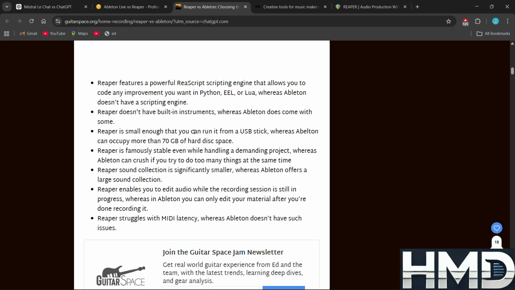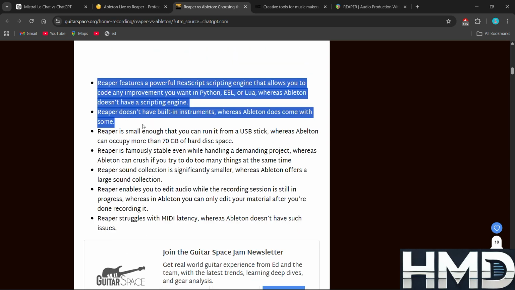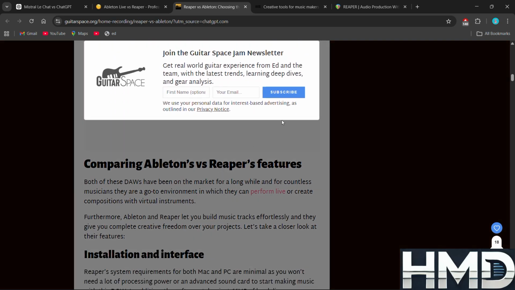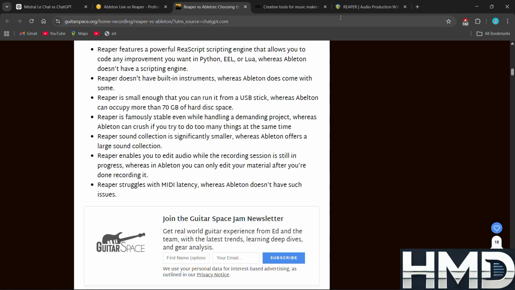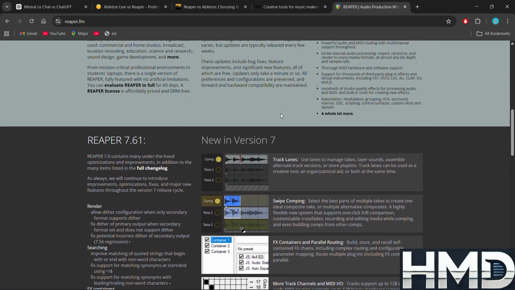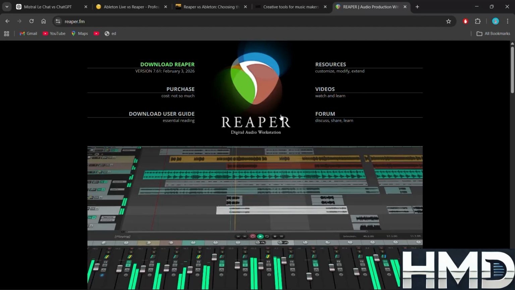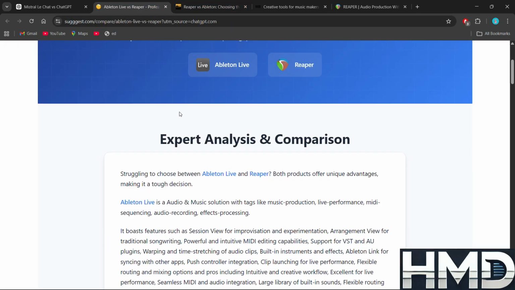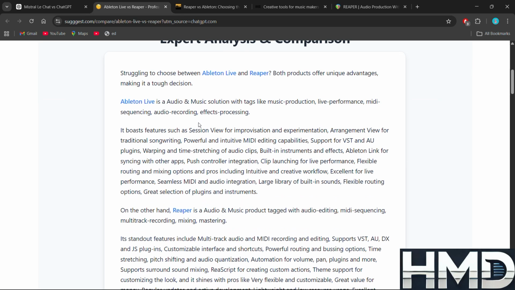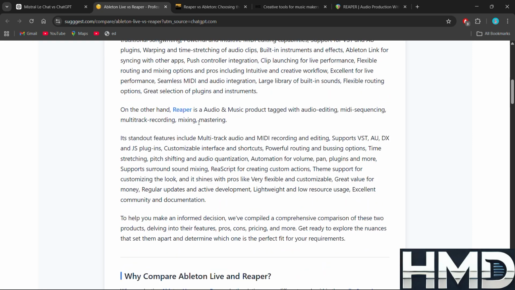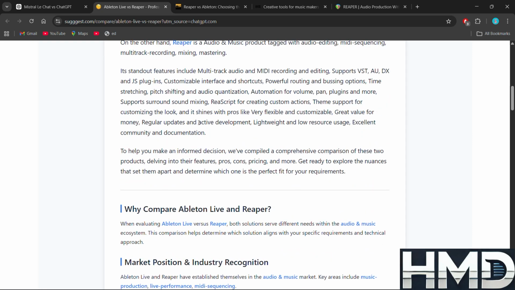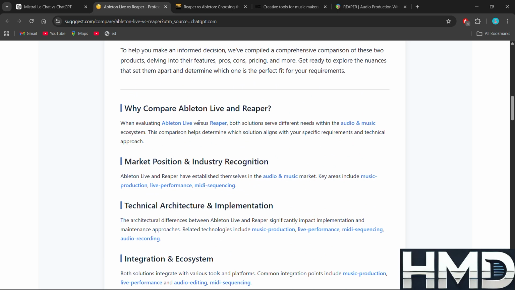For recording, editing, mixing, and mastering, Reaper delivers all the essentials and then some, without forcing you into expensive update cycles or subscriptions. But the real truth in 2026 comes down to workflow and goals. Ableton's strength is immediacy and creative flow. It feels alive when you're improvising, looping, and sculpting sounds in real time. And its bundled instruments and effects save you from hunting down third-party plugins.